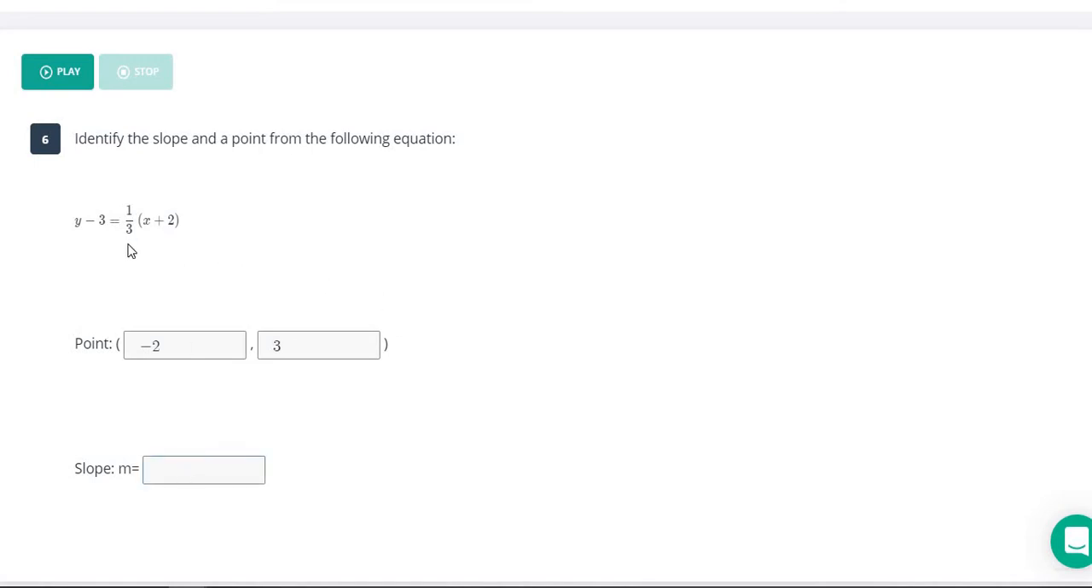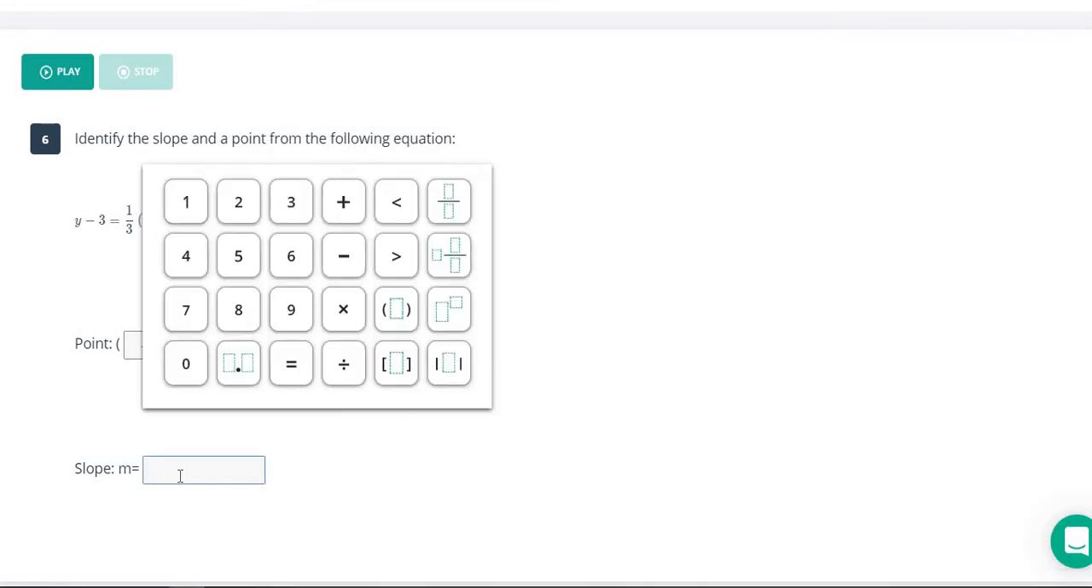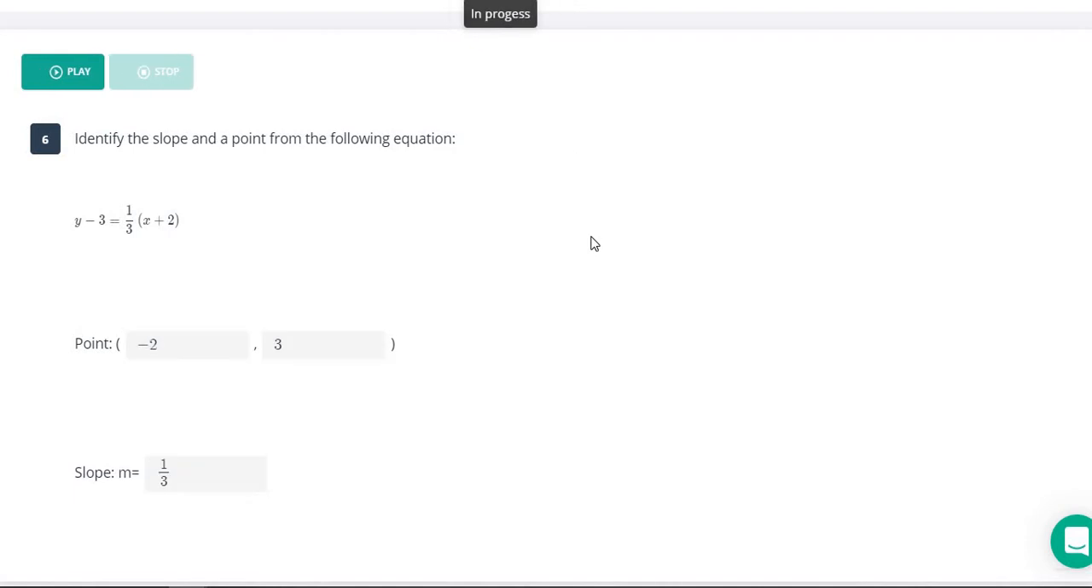Now slope, this is the easy part. Just to bring this back up, remember m is our slope. It's the number outside of the parentheses. And here our slope is 1/3. So that part's a little more confusing, but our slope's really easy to find. Our slope's right there. It is 1/3.